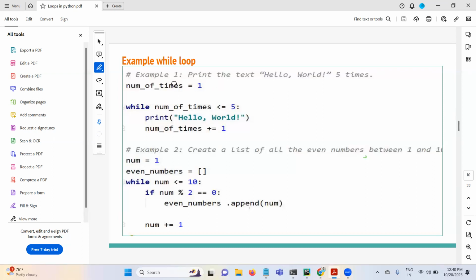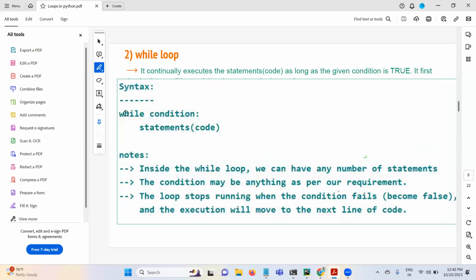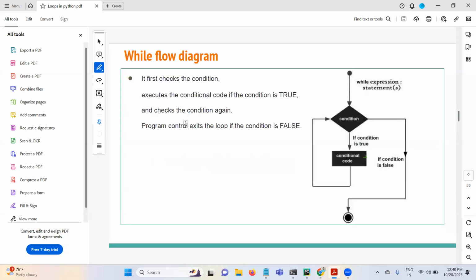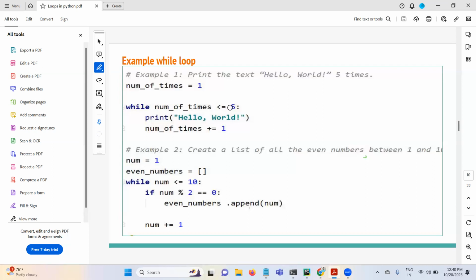Initially it is 1. I am just taking one variable and storing one value into this variable. See the syntax, while, this is the syntax, right? After this, we have to write the condition. This is the condition: number of times less than or equal to 5, colon, enter 4 spaces.